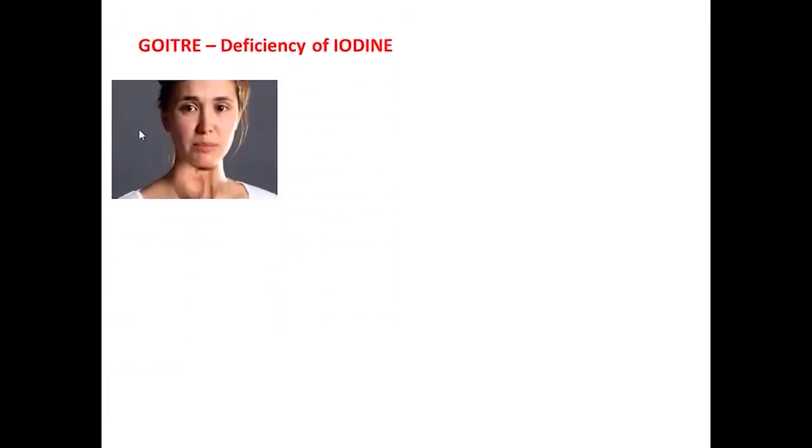Goiter. Here is the picture of goiter. It is caused due to the deficiency of iodine. We will get iodine from salt. Symptoms of this disease: enlargement of neck region, means गले का अचानक से बढ़ना.